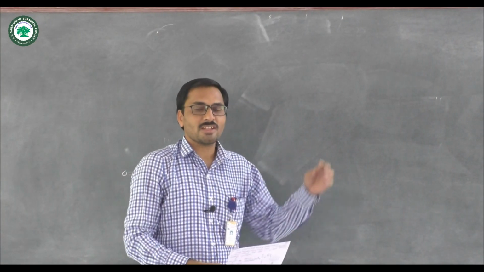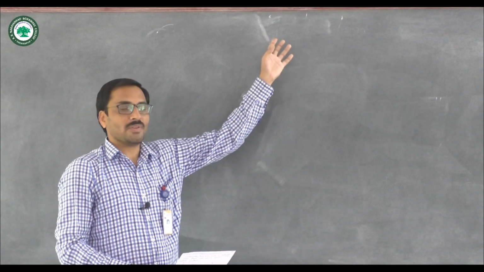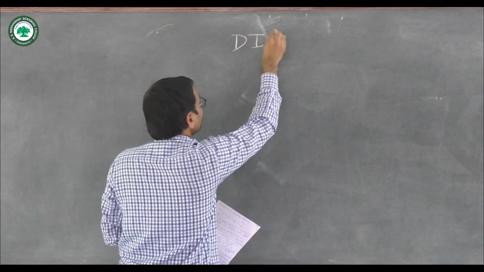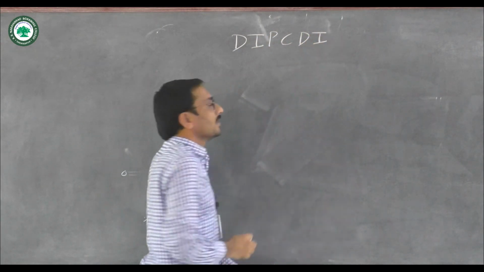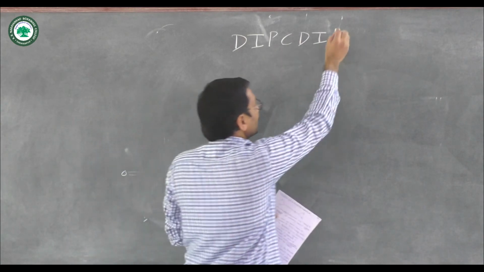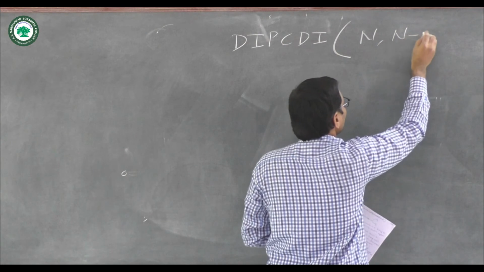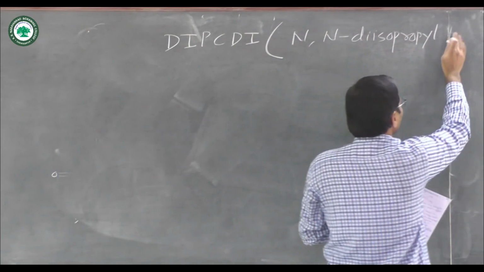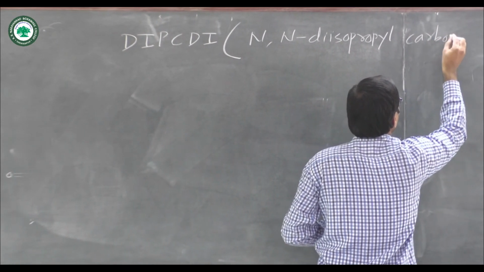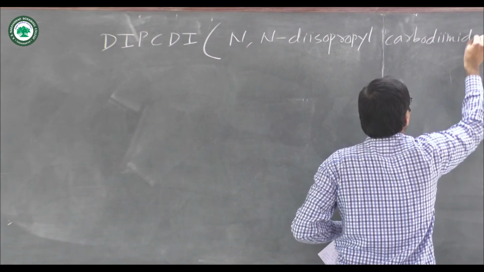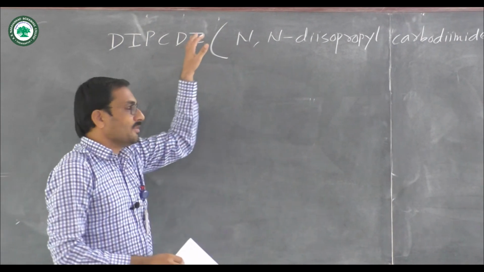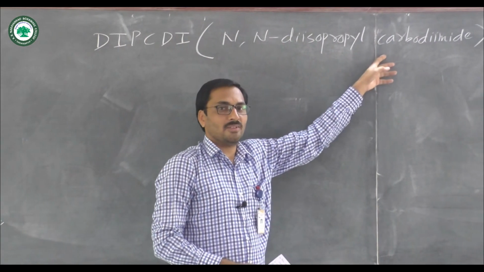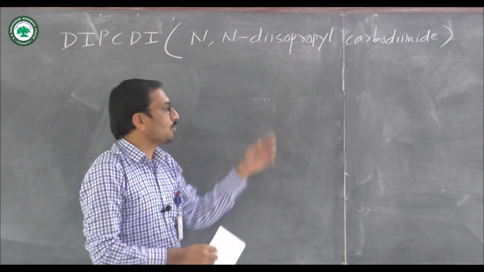Then we will see the next important protecting group, or we can say activating group, for the carboxylic acid, that is DIPCDI, or N,N'-diisopropylcarbodiimide.